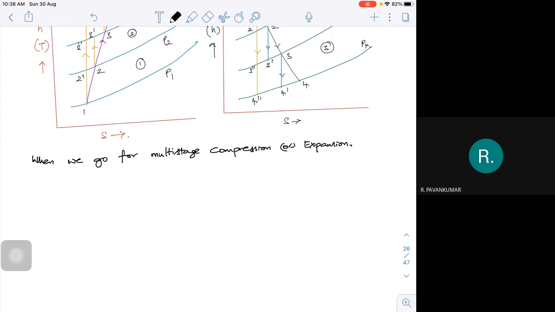So when you go for this particular thing, what is the first assumption we usually try to take? We try to take that isentropic is the ideal one. Maybe we can't call it wrong, but it is not practical.